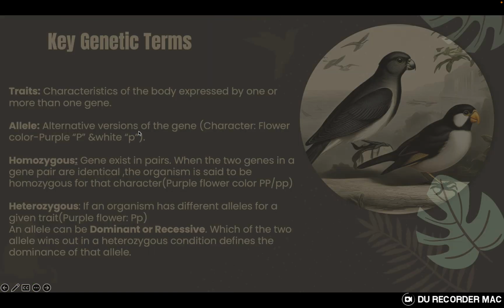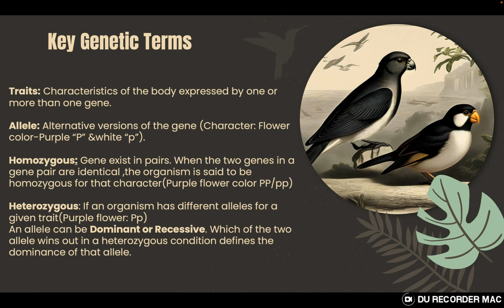Other than pure breeding, the other important definition that we need to keep in mind is the word traits. Wherever the word trait is used in genetics, it means we are talking about characteristics, which can be physical characteristics or internal characteristics as well. Mendel basically studied seven main important characters in the body of the pea plant.